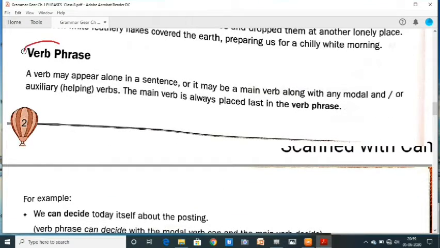The next one is verb phrase. A verb may appear alone in a sentence, or it may be a main verb along with any modal and or auxiliary verb. The main verb is always placed last in the verb phrase.